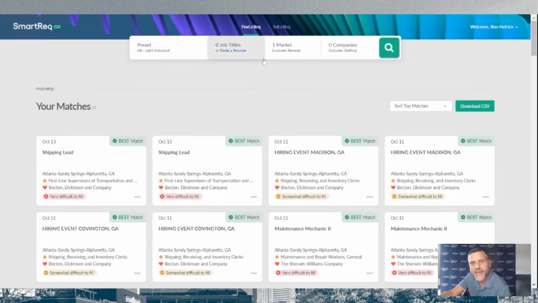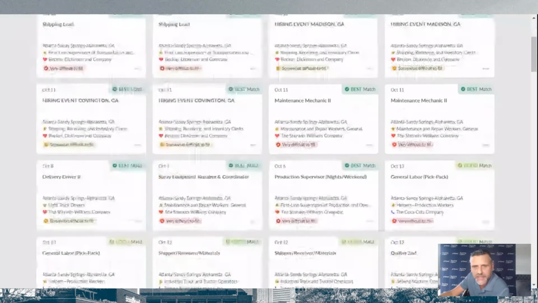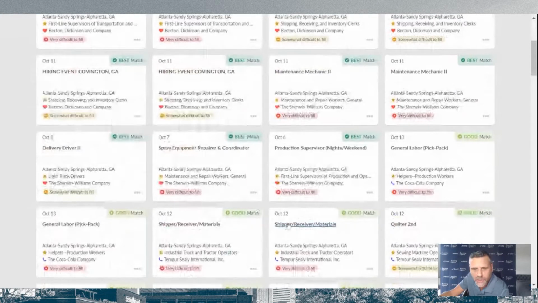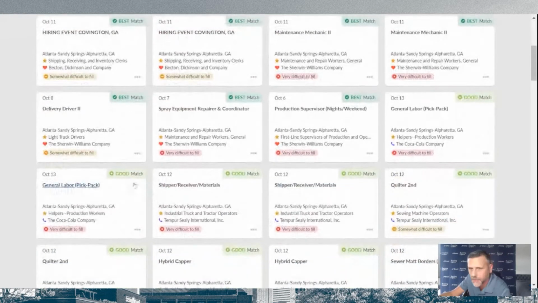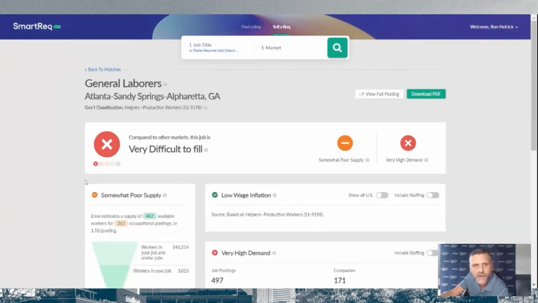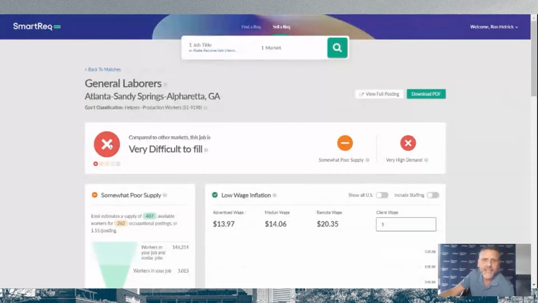So with that in mind, you can take any one of these and jump to the next screen and start to do an assessment of what the market is like. Let's just pick this general labor at Coca-Cola. This is the second part of the tool. The first part we call Find a Rec, and the second part we call Sell a Rec.